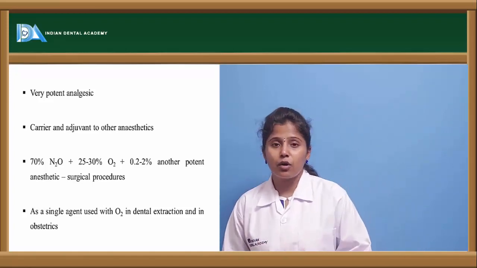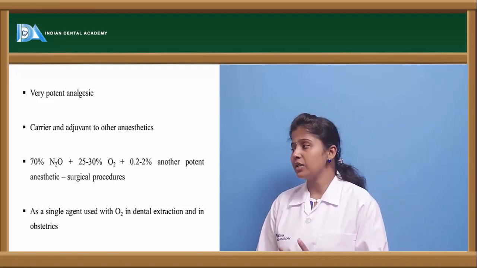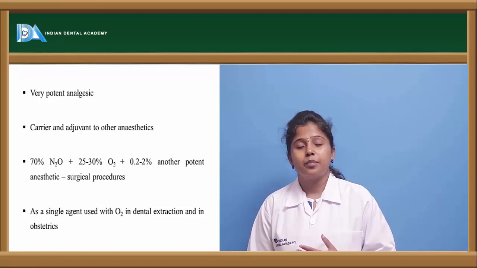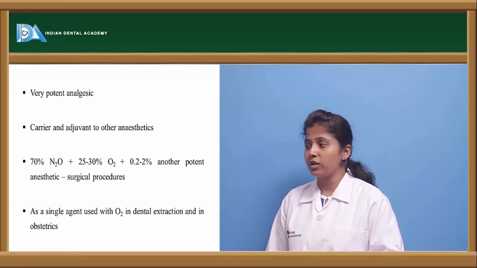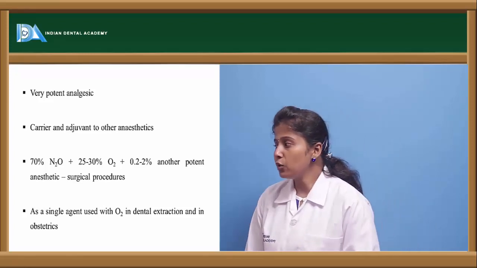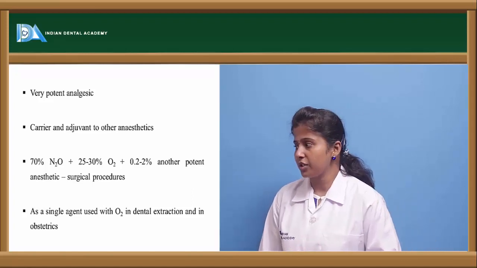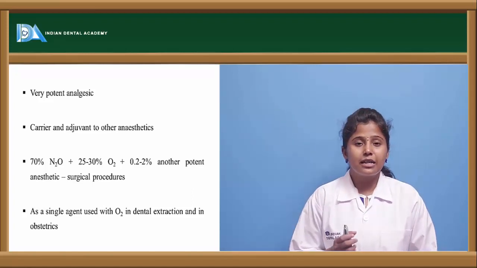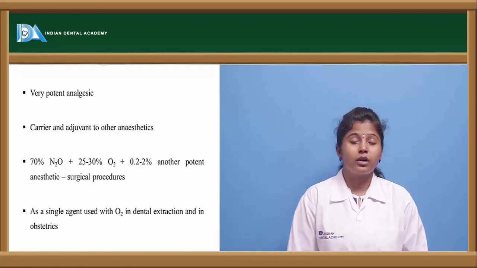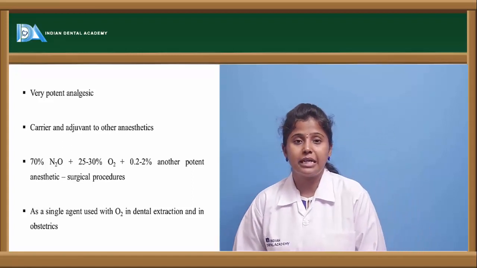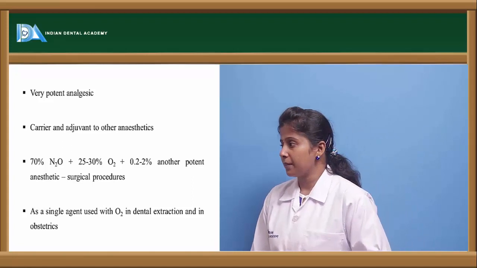Here one of the combinations is that nitrous oxide is given with oxygen and other anesthetic agents. So here 70% nitrous oxide is combined with 25 to 30% oxygen and 0.2 to 2% of other anesthetic agents, which is used for surgical procedures. And the nitrous oxide can be combined alone with oxygen in dental extraction. So in dental extraction, nitrous oxide can be used alone with oxygen.